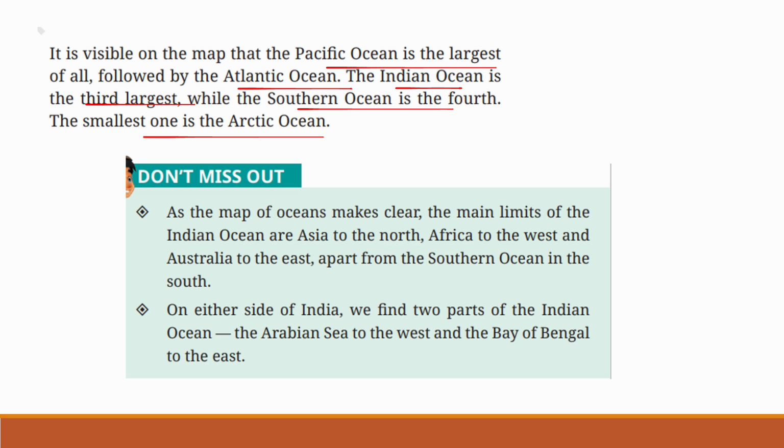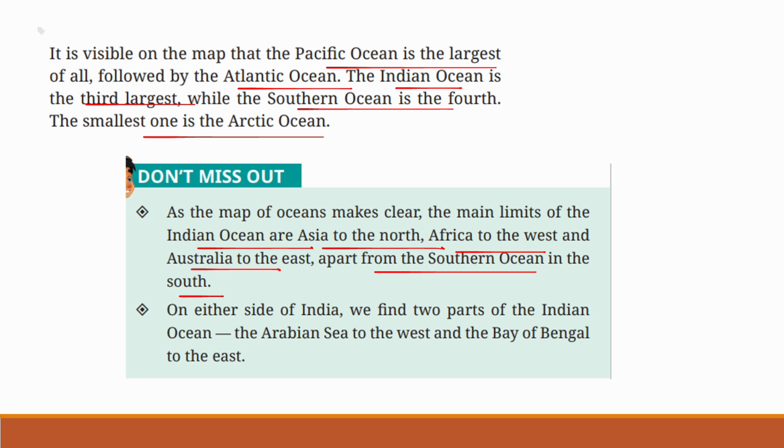As a map of oceans makes clear, the main limits of the Indian Ocean are Asia to the north, Africa to the west, and Australia to the east, apart from the Southern Ocean in the south.